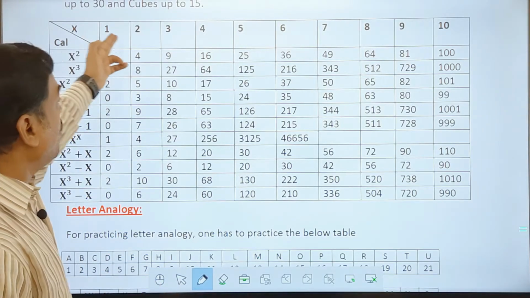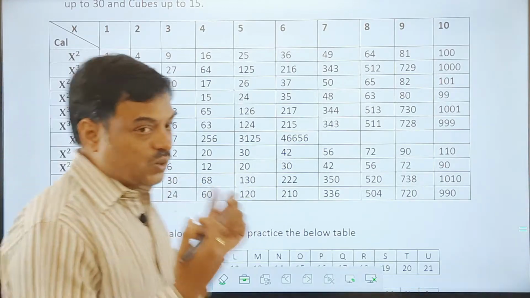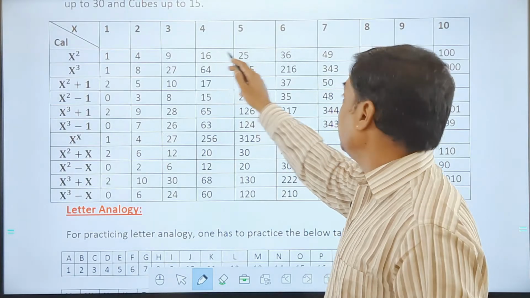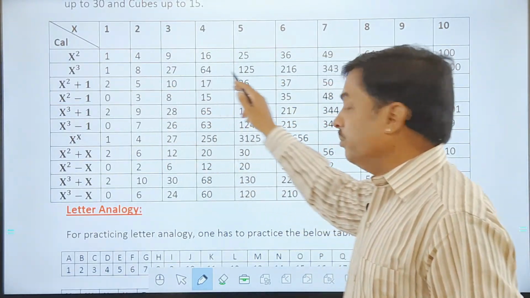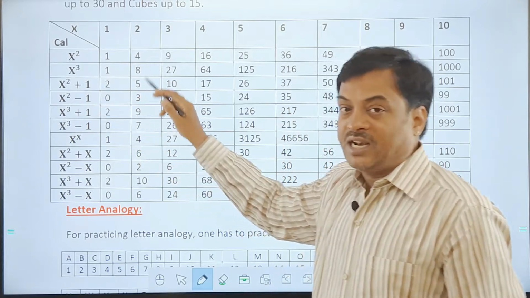If I take all these numbers, 1, 2, 3, 4 up to 10, as x, then what is the square of it? 1 square is 1, 2 square is 4, 3 square is 9, 4 square is 16, and so on. Similarly, x cube, that is the cube of the number. Then x square plus 1, x square minus 1 kind of a number.